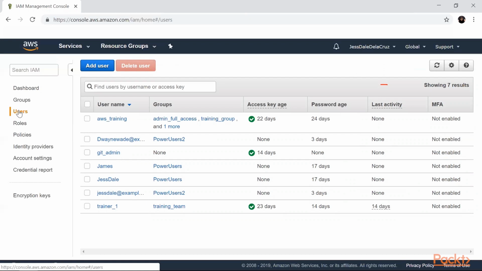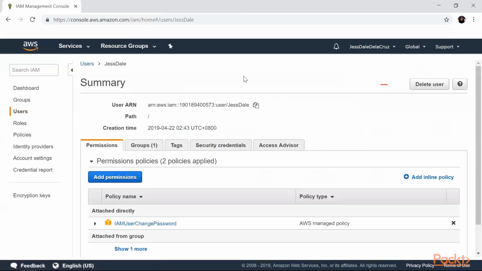Now I'm gonna click one username that I will manage and will be presented with a summary window afterwards. Let's say I'm gonna click my own username, and then I will be redirected to a window. This window contains 1, 2, 3, 4, 5 tabs. I'm gonna take a closer look at the advisor tab.